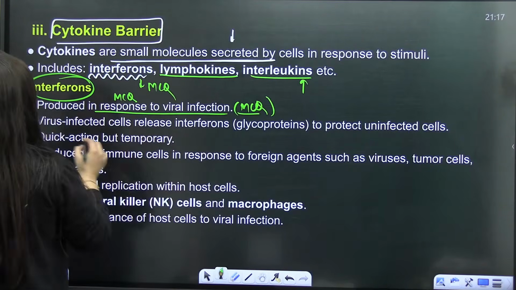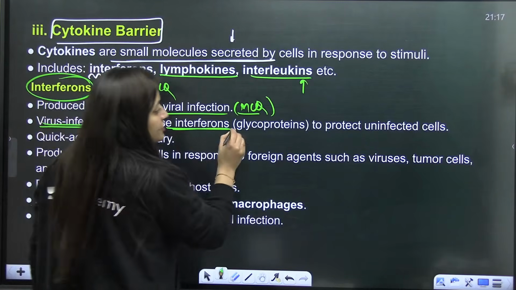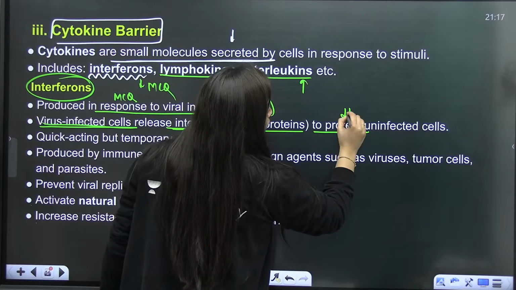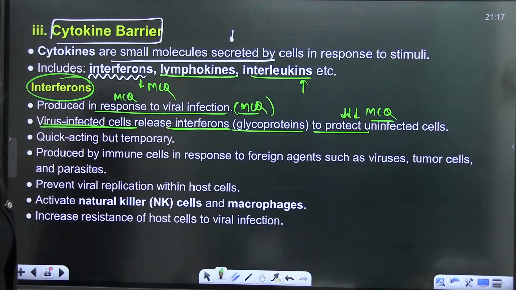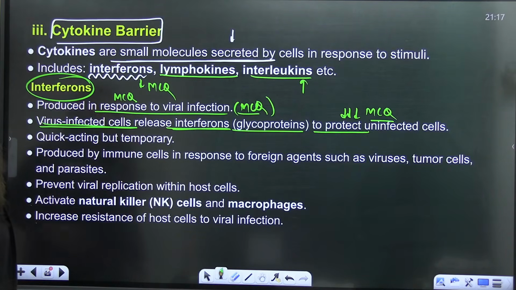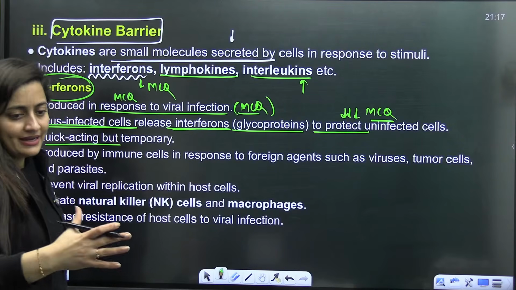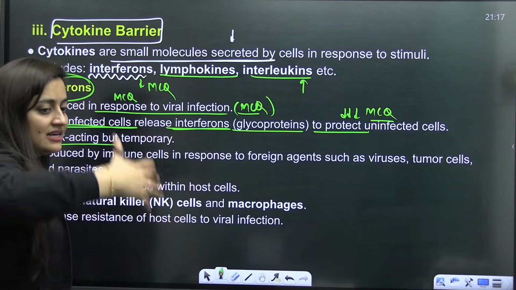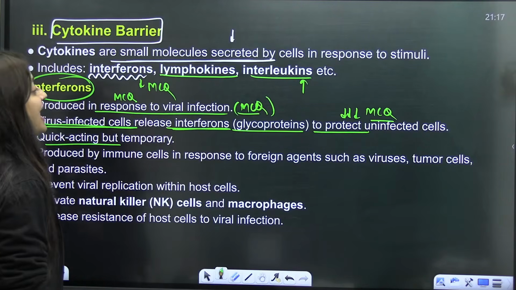Virus infected cells release interferons, which are glycoproteins that will protect unaffected cells. Both are important MCQs: when will these interferons be released? They are the cytokine barriers. They will be released by the virus infected cells and protect other uninfected cells. It is quick acting, but it is temporary, not permanent. That is why this initial part comes under non-specific immunity as well.